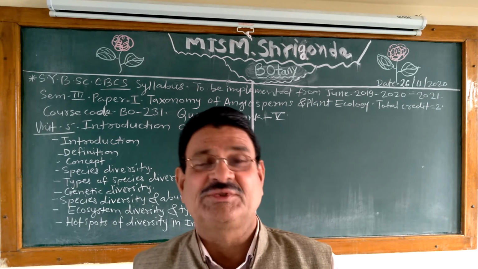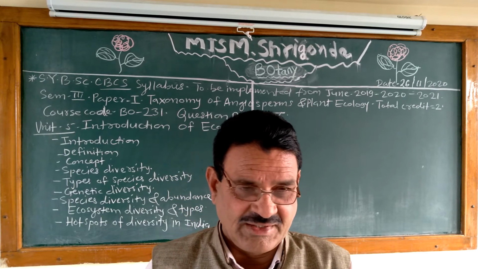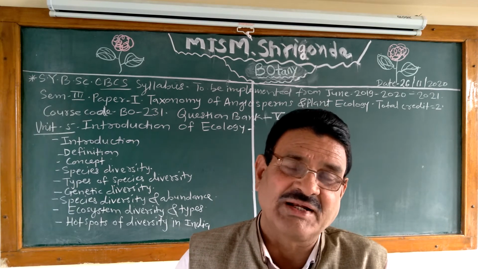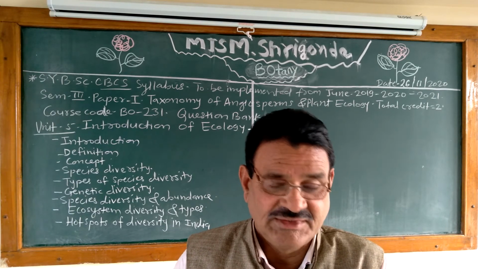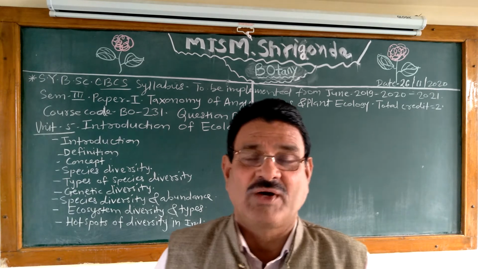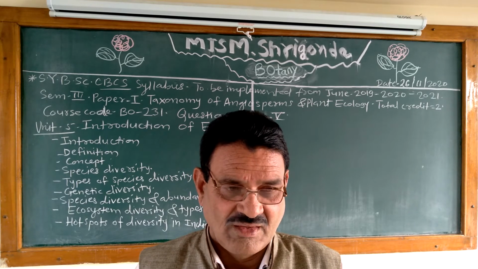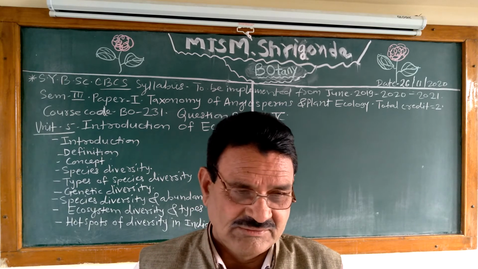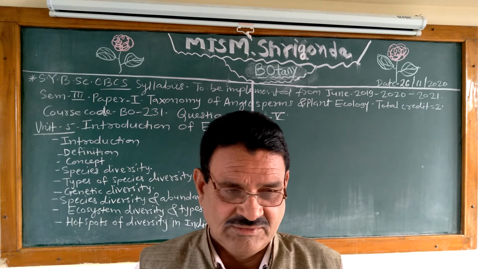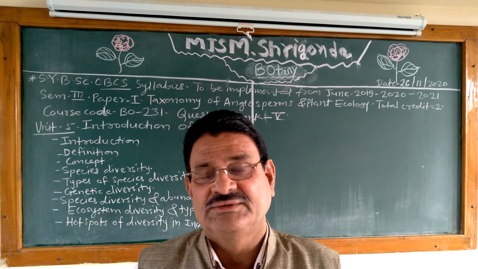What are the causes of genetic diversity? That is mutation, random mating between organisms, random fertilization and recombination. These are causes of genetic diversity. That is, what is mutation? What is random mating between organisms? Random fertilization, recombination. These are questions on genetic diversity.